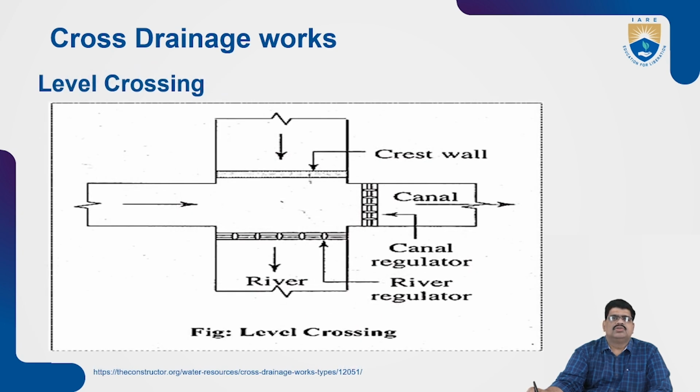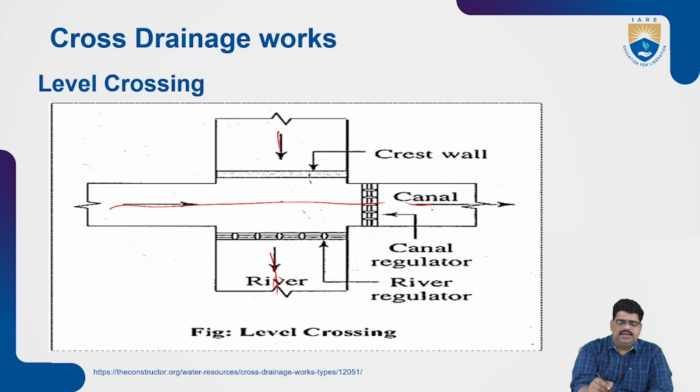Next, level crossing, as I told. Let us see the level crossing: the river is passing from one side to the other side, and the canal is also passing. For the crest of the wall, canal regulators will be provided, in case you have to regulate the canal. At the level crossing junction, the canal can be operated. At other times the water flows freely from one side to the other, but at the junction we have to regulate.